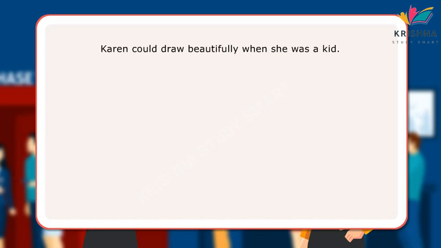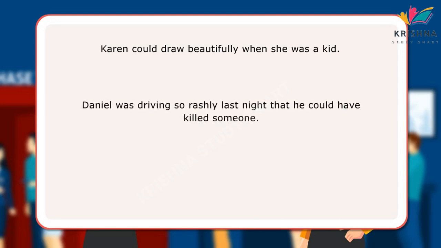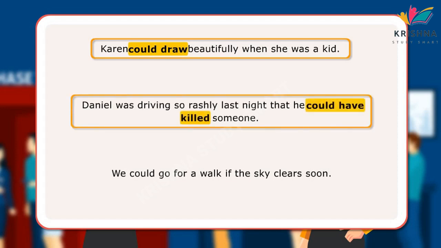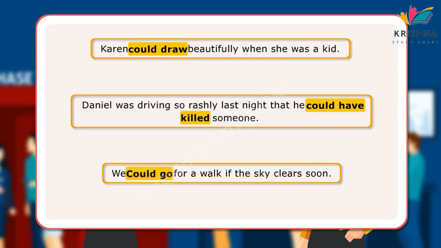Karen could draw beautifully when she was a kid. Daniel was driving so rashly last night that he could have killed someone. We could go for a walk if the sky clears soon. In the first sentence, could draw has been used to denote past ability. In the next sentence, could have killed has been used for something that was possible but did not happen. In the next sentence, could go has been used for future possibility.